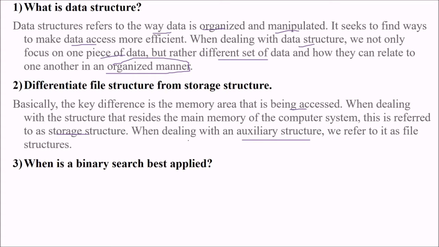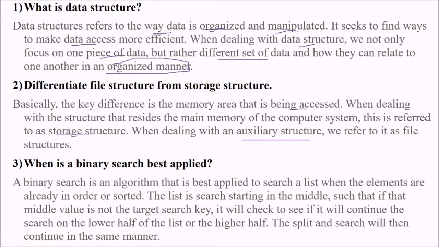When is a binary search best applied? In binary search, we divide the values into two equal parts. This is a divide and conquer method. We divide it till one value is achieved, and then we combine and formulate the result. So the binary search is an algorithm which is best applied to a search list when the elements are already in order or already sorted. The list is searched starting in the middle, and if that middle value is not the target search key, it will check whether to continue the search on the lower half, the left part, or the higher half, the right part, and the split and the search will then continue in the same manner. This is how it is applied.